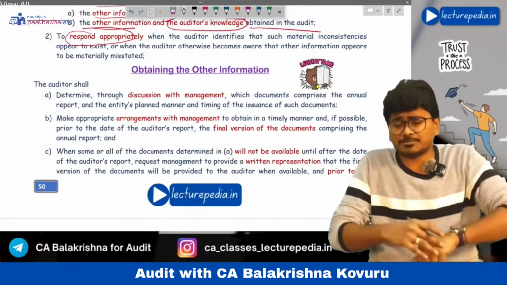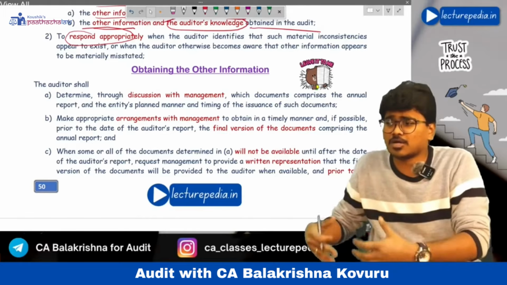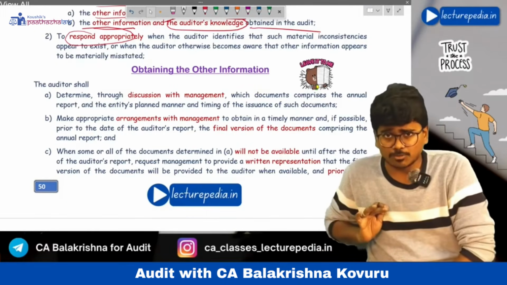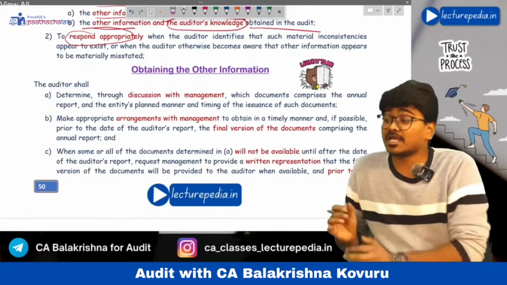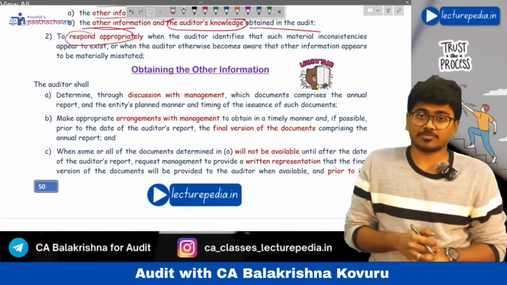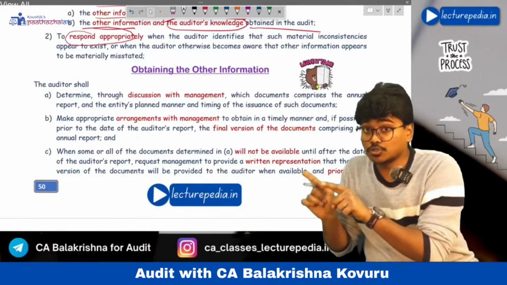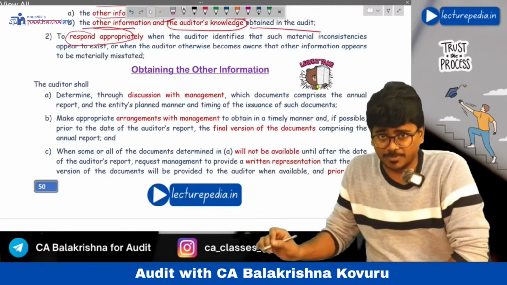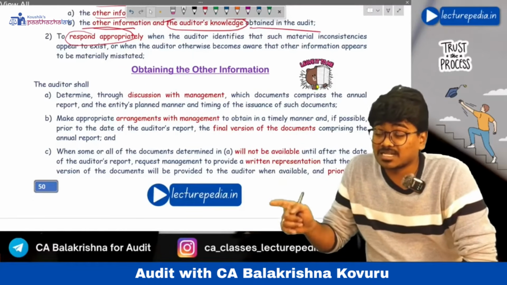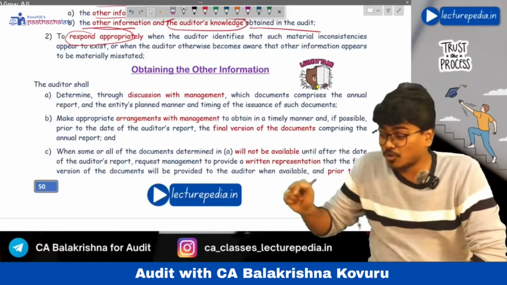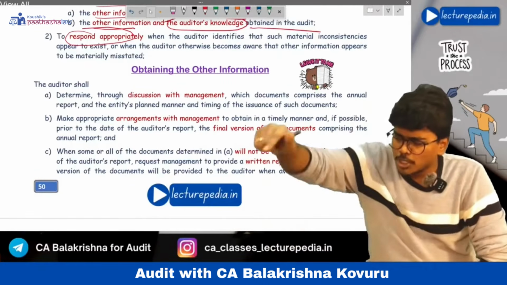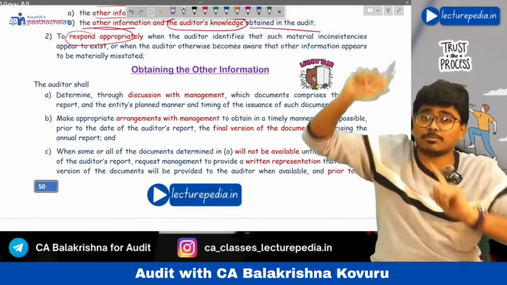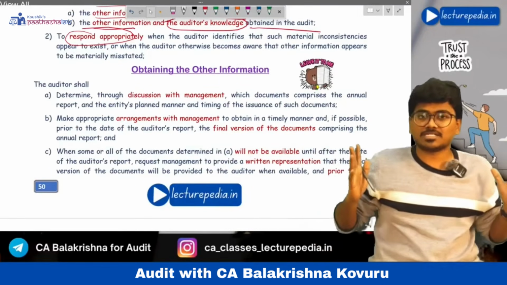However, in certain exceptional situations, management might not yet have prepared that other information. In such situations, the auditor can sign the audit report, but the auditor should take a written representation from the management, asking that you should provide me the other information once it has been prepared, before you furnish that other information to the public. Before you issue the other information to the public, you have to first give it to me. After I read it, only then can you issue it to the public. Like this, you have to take a written representation from the management.